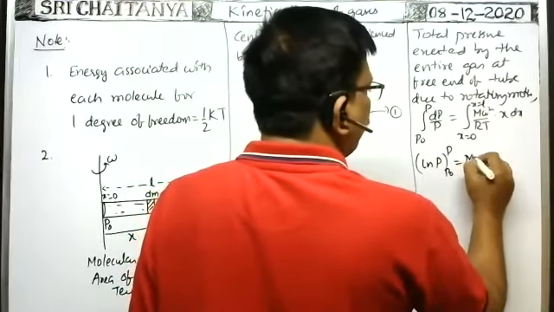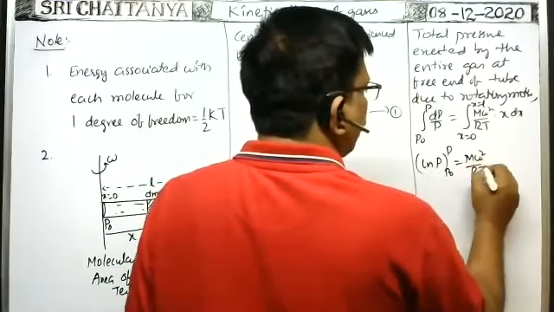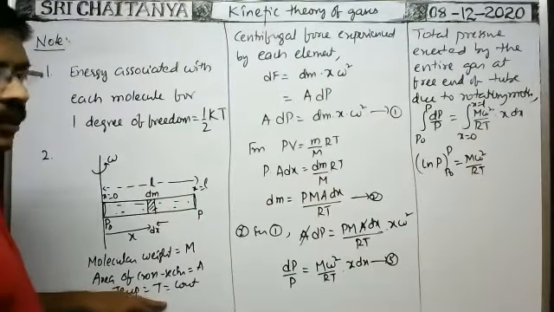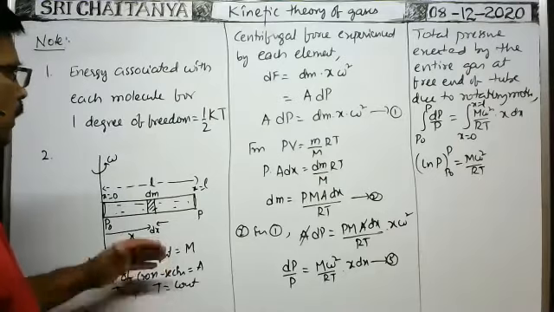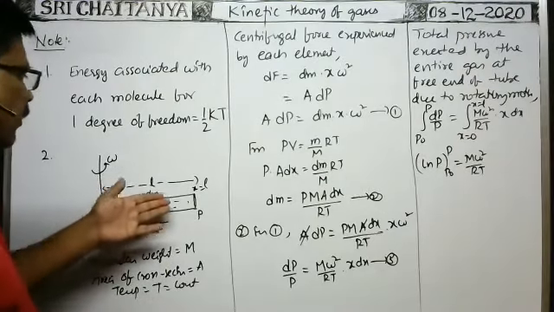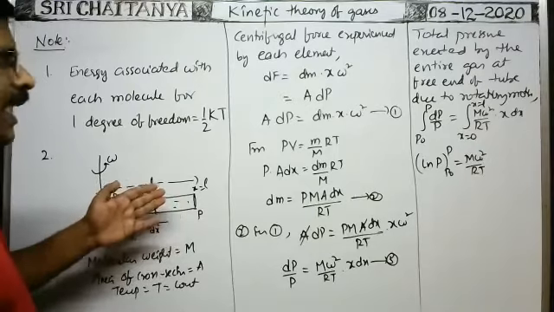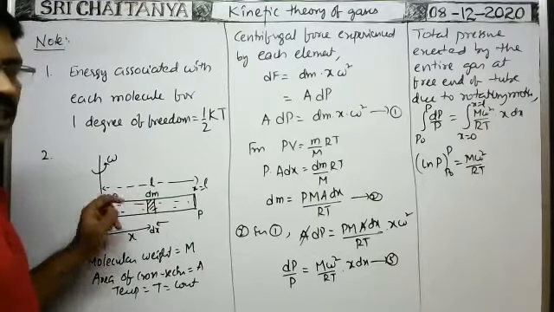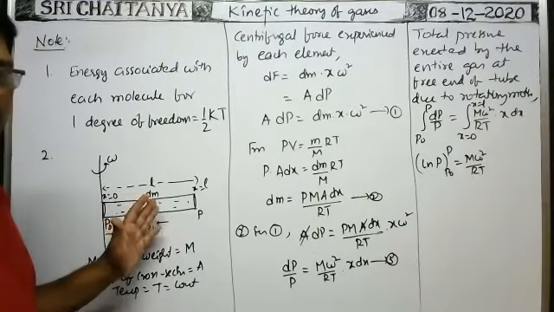here m omega square by RT is constant, because throughout the tube the temperature is taken constant according to the problem. Molecular weight is constant, R is constant, angular velocity of each and every element is also constant, because that angular velocity does not depend on the distance of the element from the axis of rotation. Only speed depends, but angular velocity does not depend.